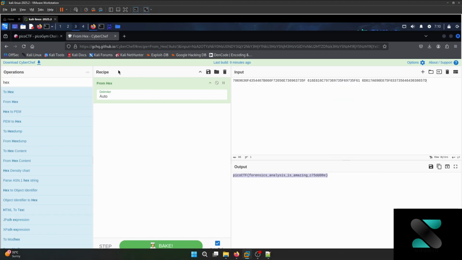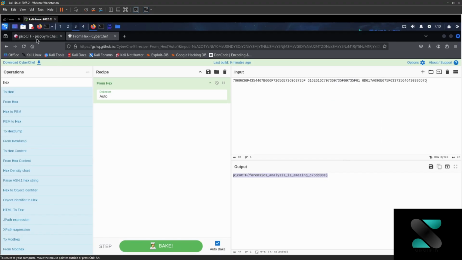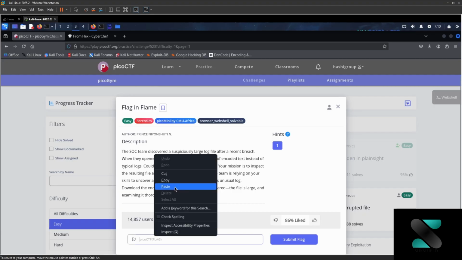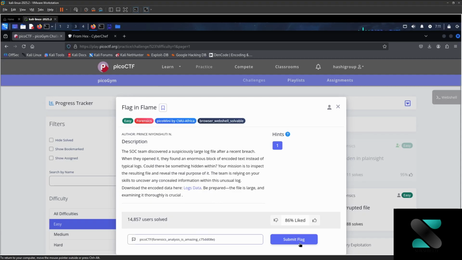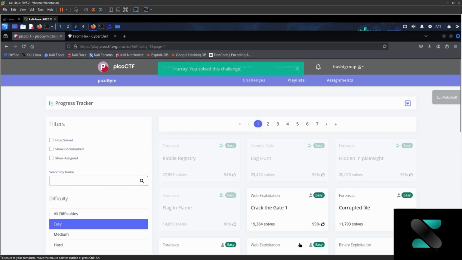Yeah, so we'll copy it and paste it here. Okay, submit the flag. Let's see. Hooray, you solved the challenge. Okay, so congratulations, we were able to solve the Flag in Flame challenge.